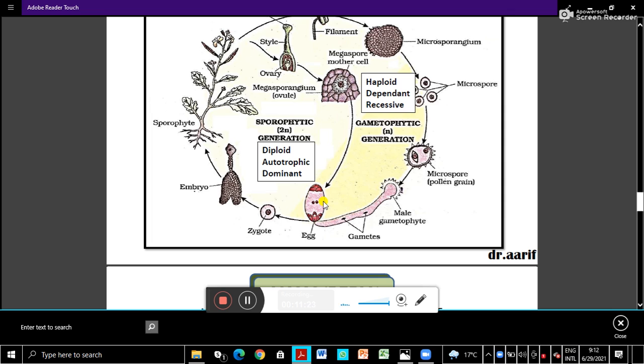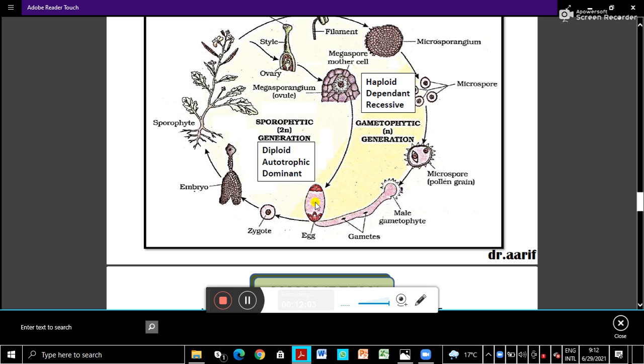How is it developed? We will learn a bit later. So this is the embryo sac or female gametophyte, in which the egg is there, and these are the synergids and antipodals and the central nuclei. Their function and all we will learn in detail. So here the egg is there. Now after pollination, the pollen tube will develop, which will release the male gametes through the micropyle opening. The male gametes enter there and one will fuse with the egg to form the zygote, and here the second two male nuclei are there.